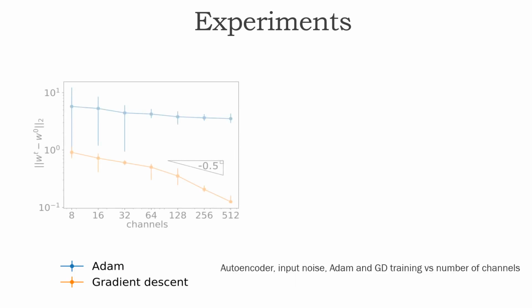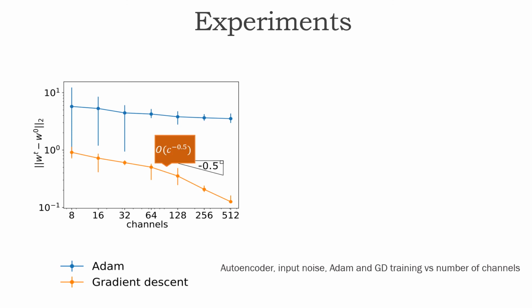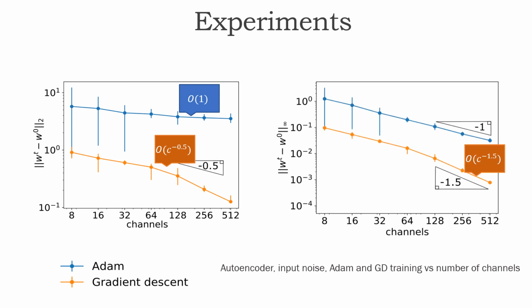We analyzed the change of weights from initialization as we increase the number of channels. Gradient descent achieves a vanishingly small change in the L2 norm, which is consistent with NTK theory. Adam, on the contrary, achieves an order 1 change even as we increase the size of the network. In terms of individual weight change, in both cases, this change becomes vanishingly small, however of larger order when using Adam.